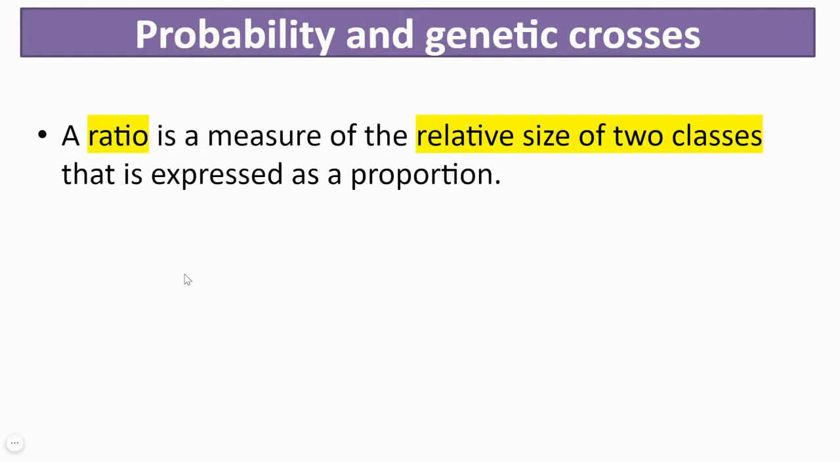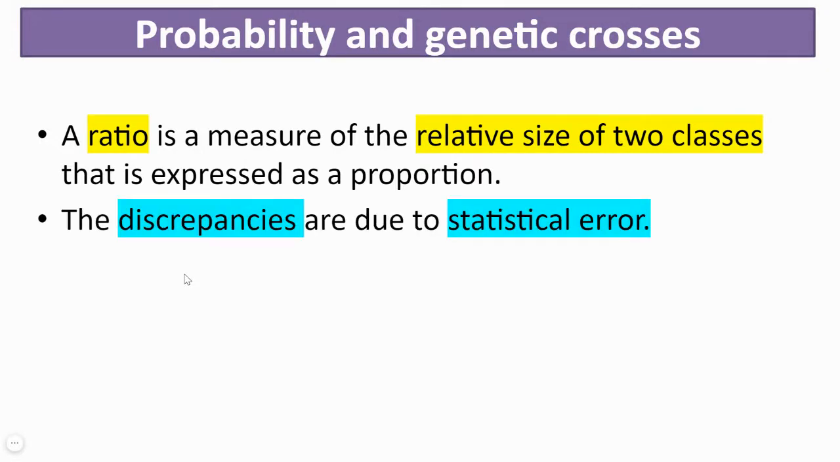So here is the explanation for that. The ratio that we get is actually a measure of relative sizes of the two classes. So the two classes may be the two types of results that you're expecting. Out of those two types, you will get a relative idea of what will be the proportion of each class in your F1. So the ratio is a measure of relative size of the two classes, and each part of the ratio, that is the numerator and the denominator, will tell you the proportion of each class that you're expecting.